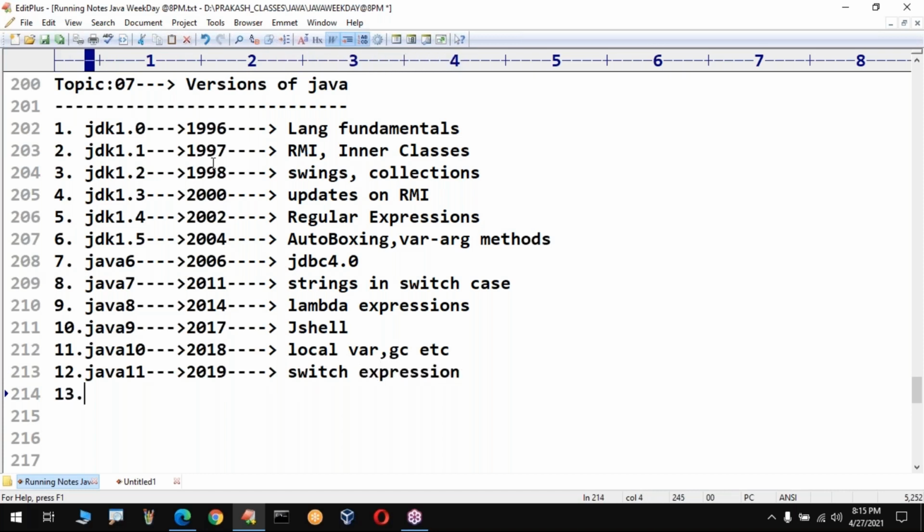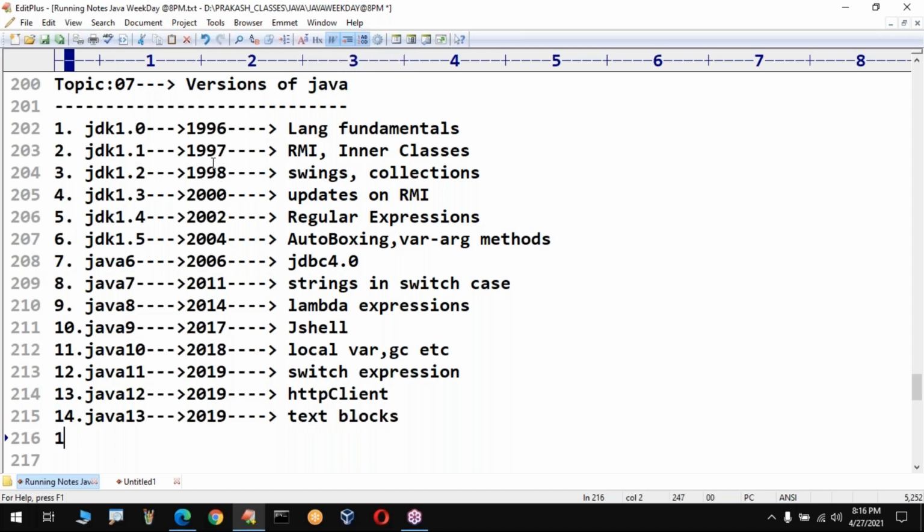Okay. Then what is the next version? Java 12. Java 12 was released in 2019 itself. In 2019, two versions of Java came into the market. What new concepts did they introduce? Do you know HTTP? HTTP client related classes they introduced in this version. Then what is the next one? Java 13. Java 13 was also released in 2019 itself. Okay, three versions. In these, they introduced one concept called text blocks.